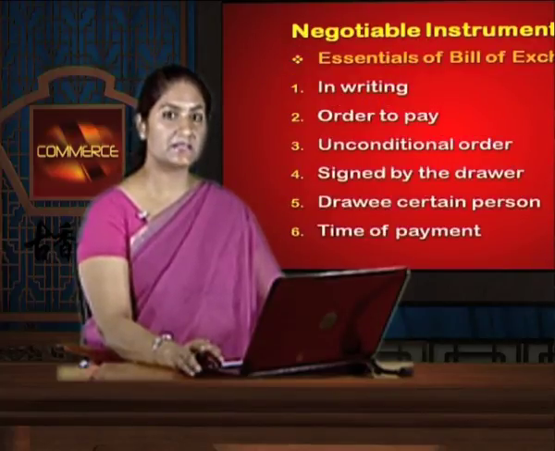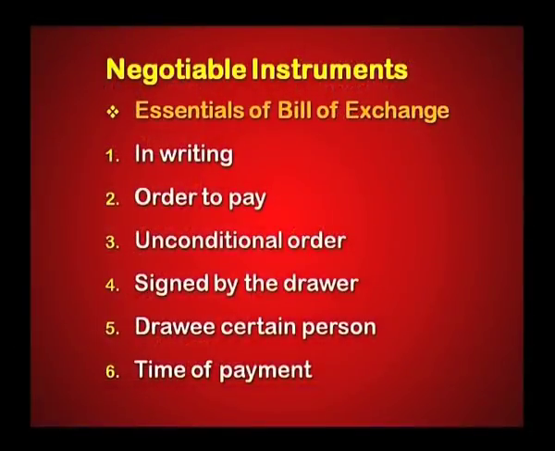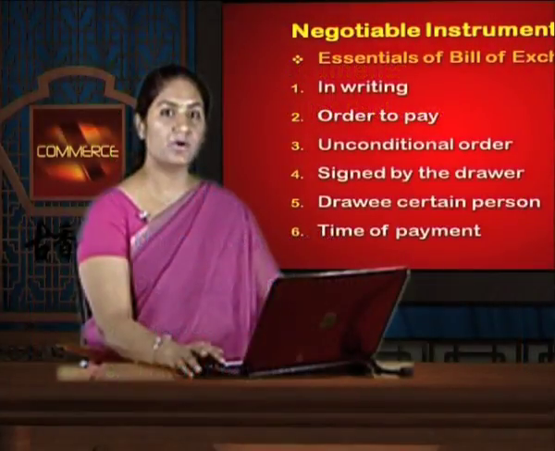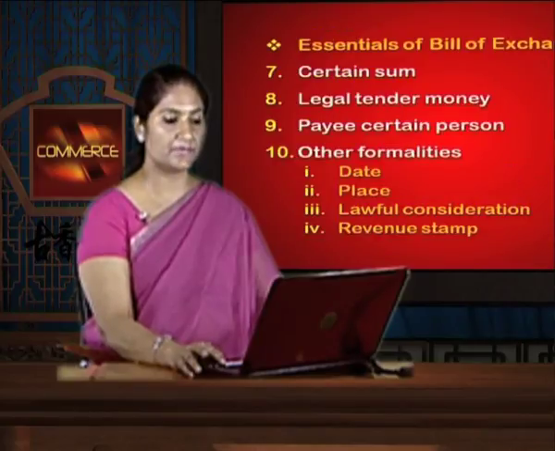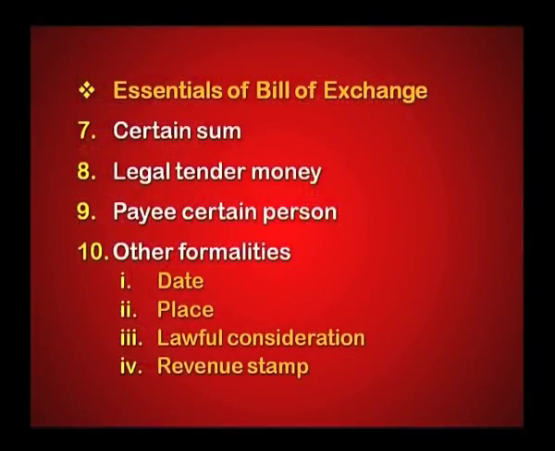Now, let us discuss the essentials of the bill of exchange. For a bill of exchange to be valid, it has to be in writing. There has to be an order to pay. The order should be unconditional. It should be signed by the drawer. Drawee has to be a certain person. The time of payment should be stated. Certain sum of money should be there. It should be a legal tender of money.